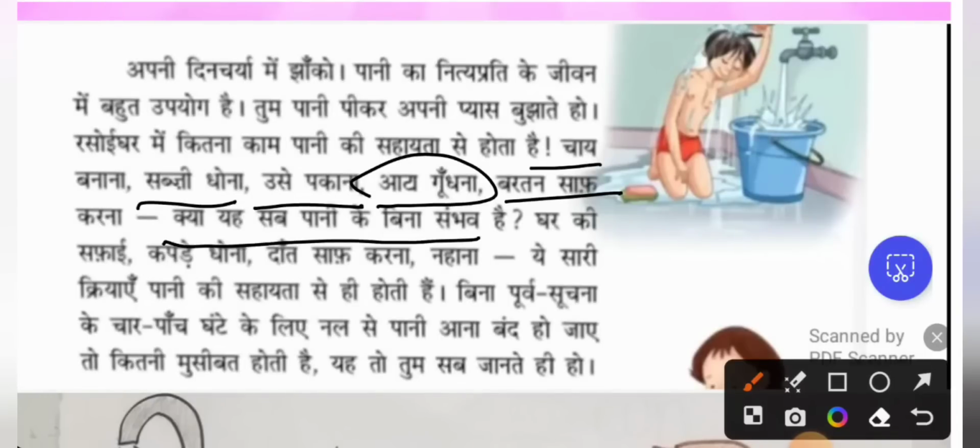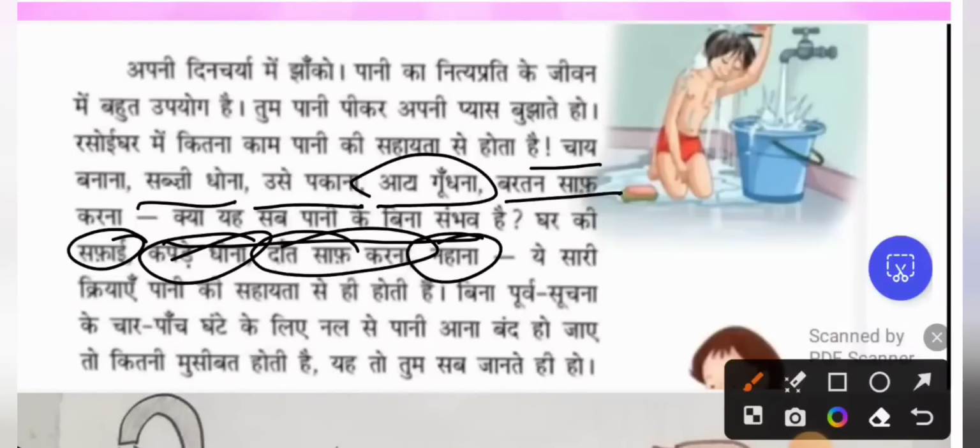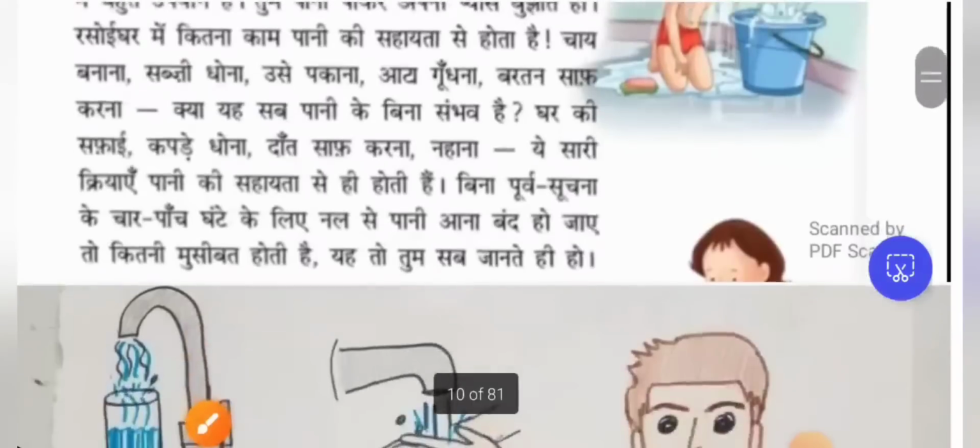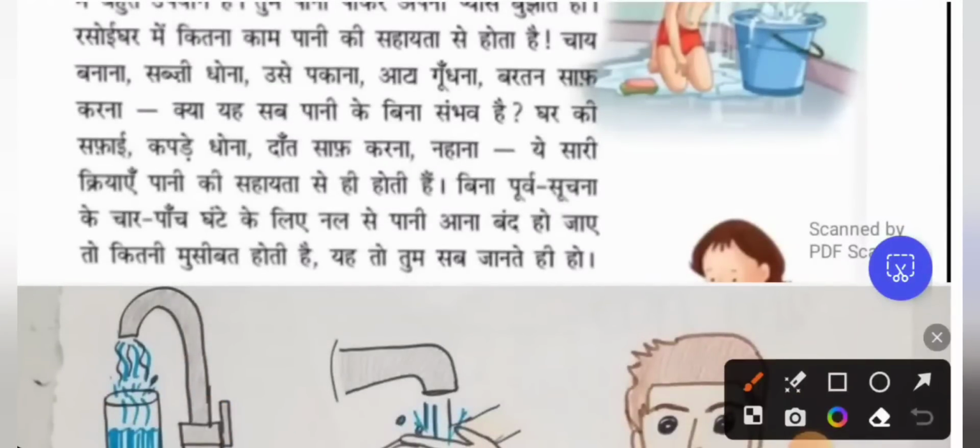क्या ये सब पानी के बिना संभव है? Is this work possible without water? घर की सफाई, to clean the house, कपड़े धोना, to wash the clothes, दांत साफ करना, to brush the teeth, नहाना, to take a bath. ये सारी क्रिया, all this work, क्रिया means work, पानी की सहायता से होती है. With the help of water only we can take care of these actions, right? बिना पूर्व सूचना, without giving any notice that water won't be available, 4-5 घंटे के लिए नल में पानी आना बंद हो जाए तो कितनी मुसीबत होती है. How many difficulties we have to face.